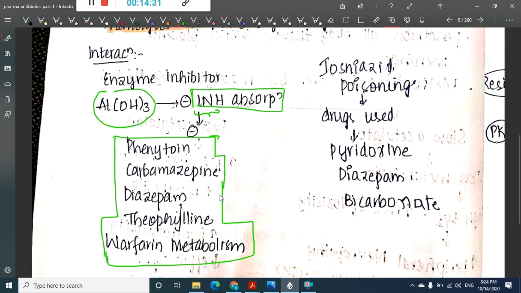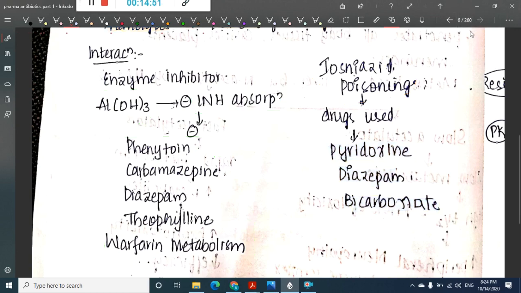Then whenever there is isoniazid poisoning, which drug is used? When there is isoniazid poisoning, we should use pyridoxine, diazepam, and bicarbonates.